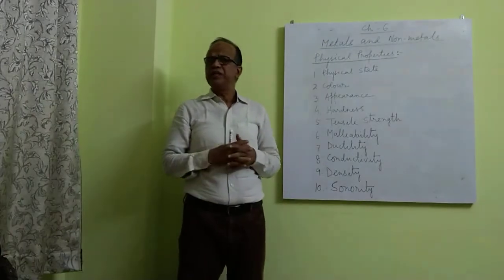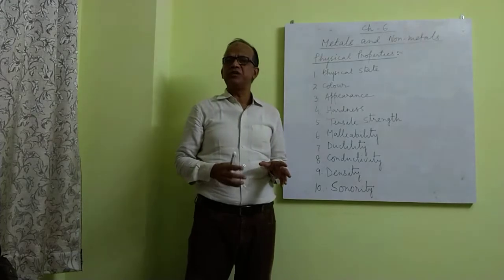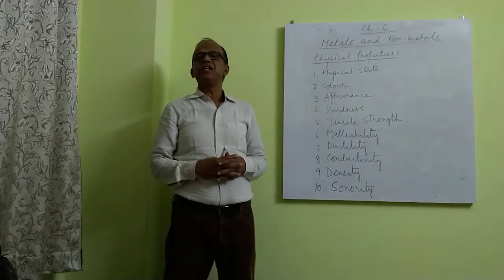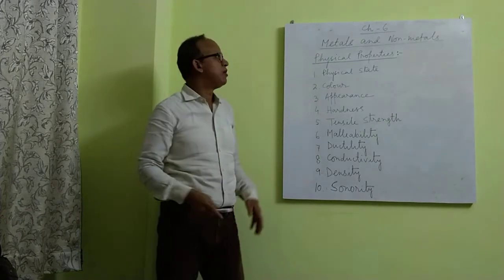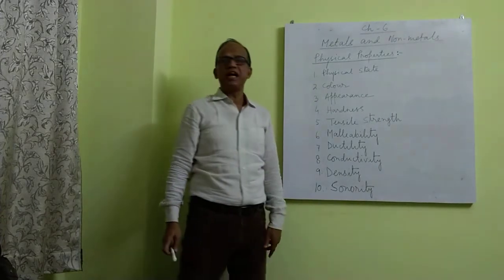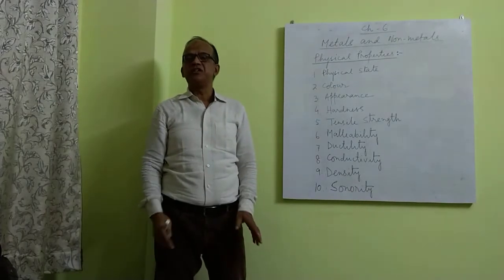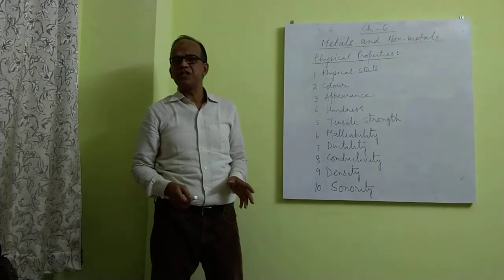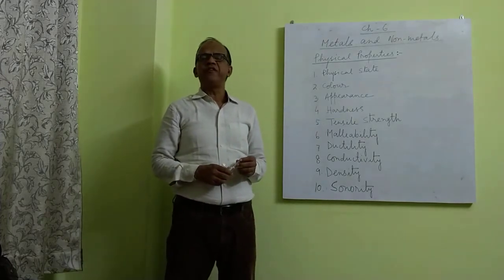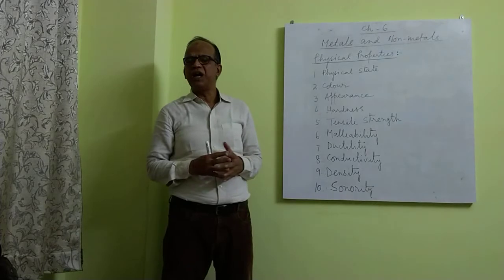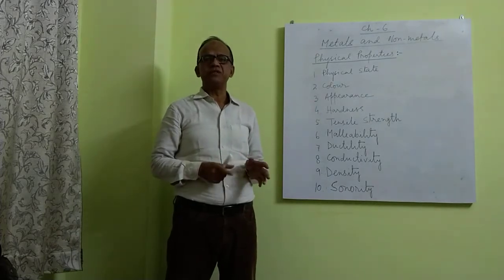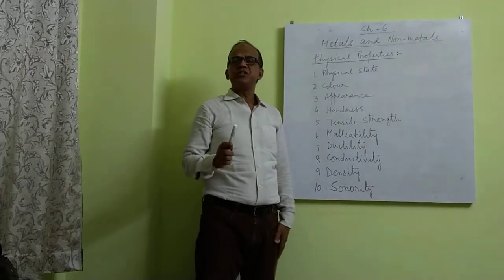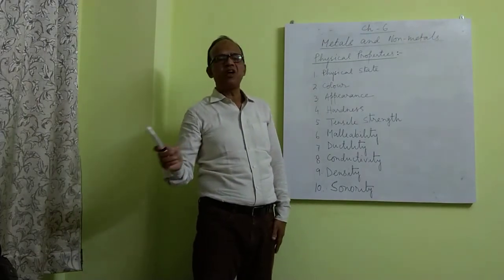In chapter 3 you have already studied elements, compounds and mixtures. You all know that elements occur in the form of metals, non-metals and metalloids. Up till now about 118 elements have been discovered, out of which 92 are naturally occurring. Out of these 118 elements, 22 are non-metals and the rest are metals.